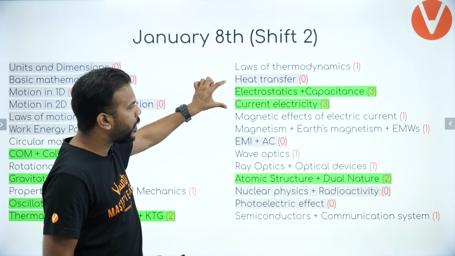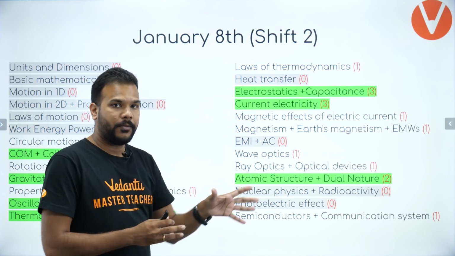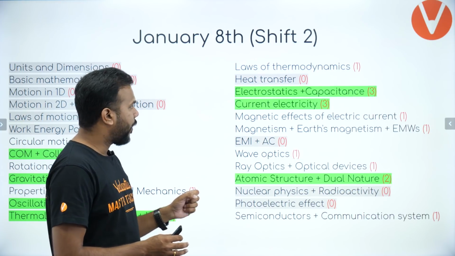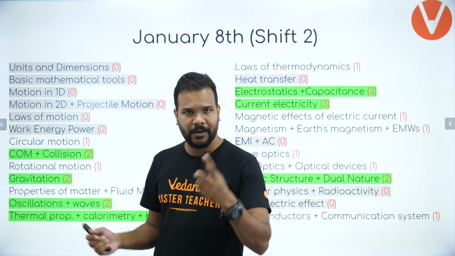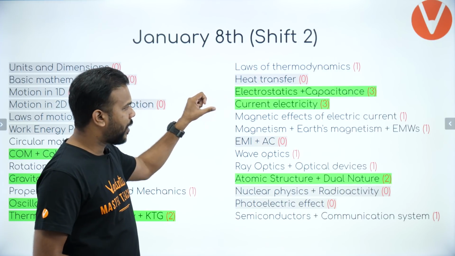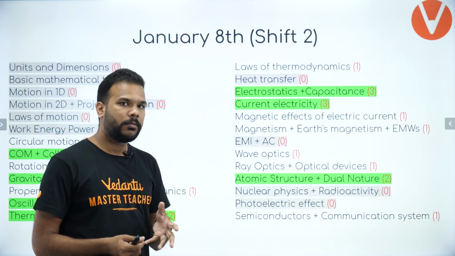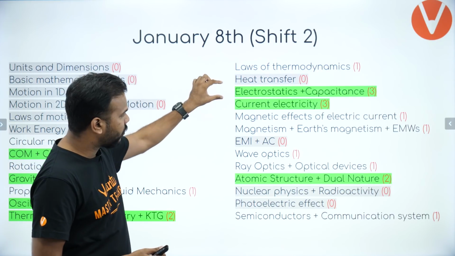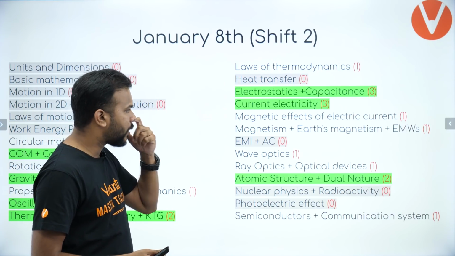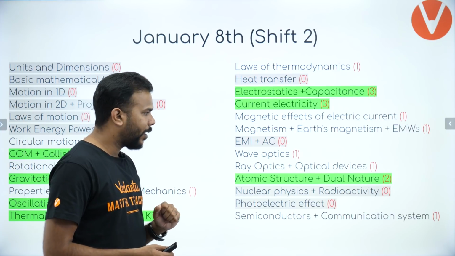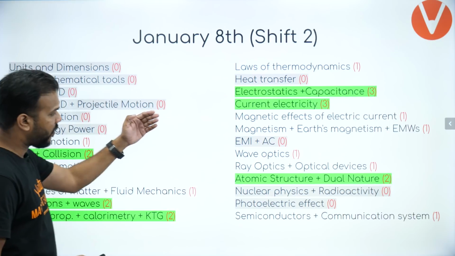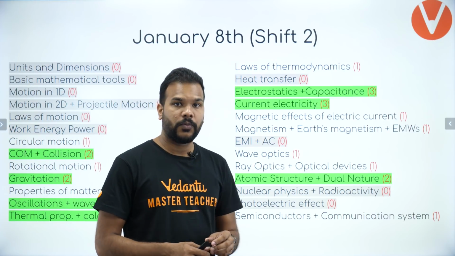Now this is usually the trend which we recommend for JEE, so more what we expect things to be like. Unlike rotation, it only had 1 question, but electrodynamics had usually the kind of percentage of weightage which we expected. This paper had that. Electrostatics and current electricity both had 3 questions each, and atomic structure and dual nature had 2 questions. So again, if I count, I have 1, 2, 3, 4, 5, 6, 7 such topics from where more number of questions were picked.